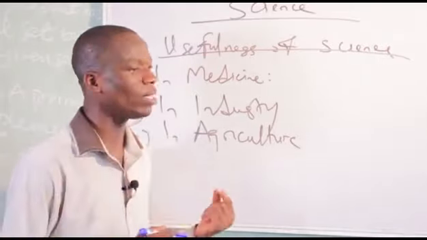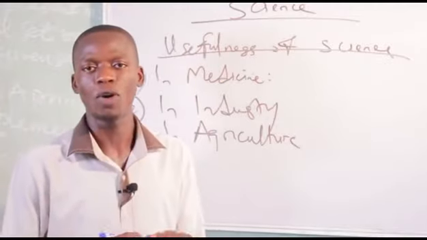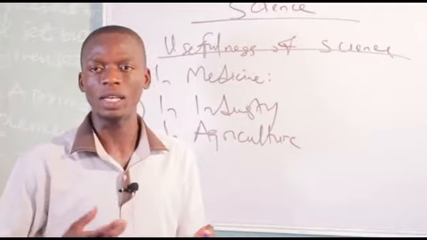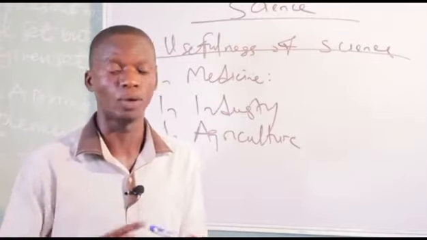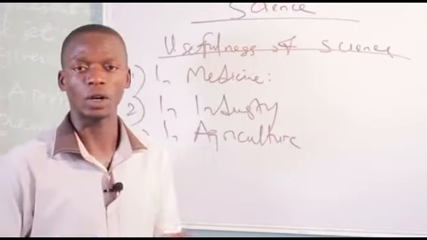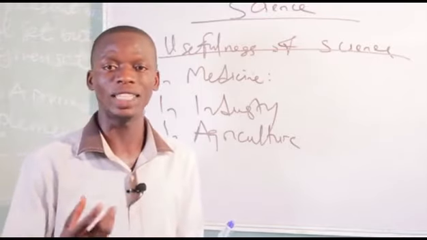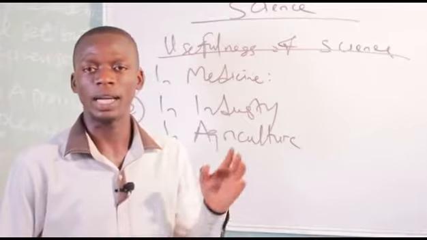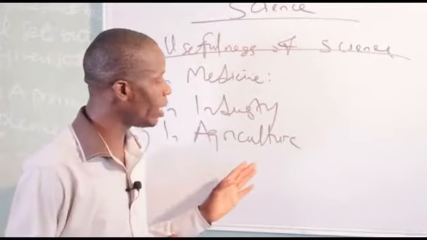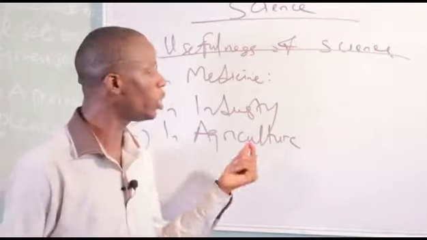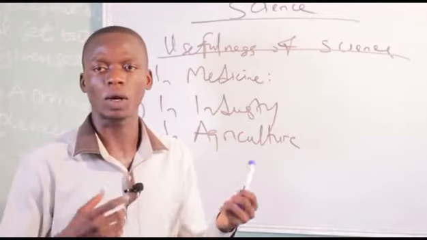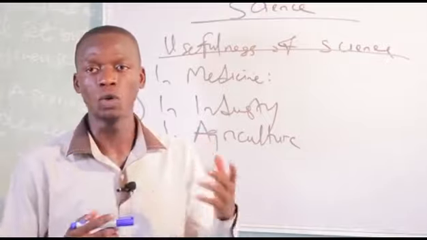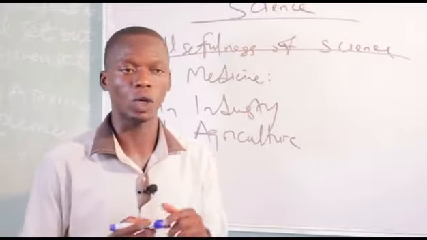So through the knowledge of science, it has been made possible for animals to give rise to many offspring, like pigs. So pigs give rise to many offspring that are more viable through the knowledge of agriculture, and also to produce high yield. There's what we call genetically modified food. This has been helped through the knowledge of science to produce some tomatoes, some crops that give high yield, which are very good for human consumption.